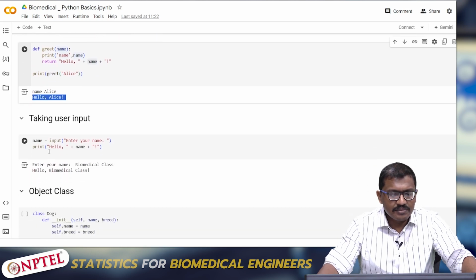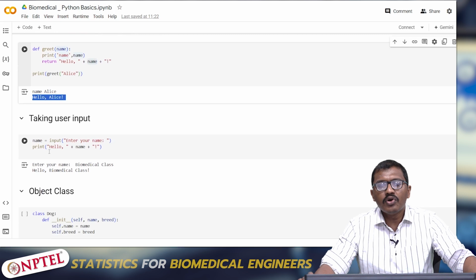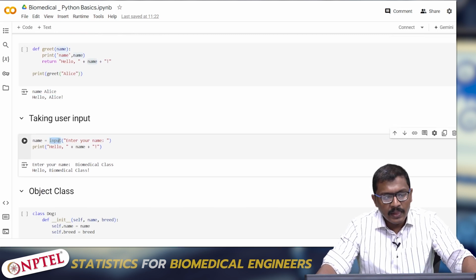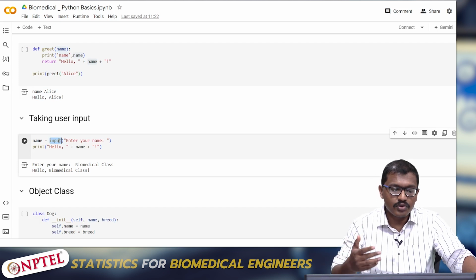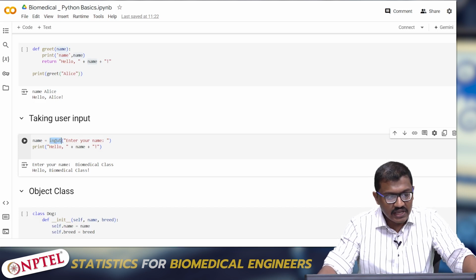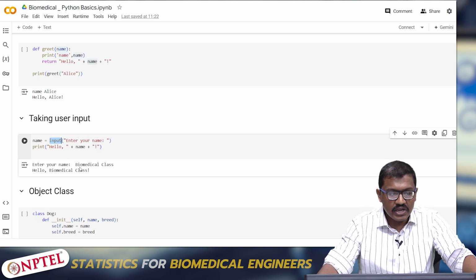So let us understand something more actually. If you want to make Python more interactive, we'll usually add a function called input. It accepts the input which we want to give to Python. For instance, if I'm using name is equal to input of, like, enter your name, what it does is it will ask for a command, and there you have to enter your name actually.